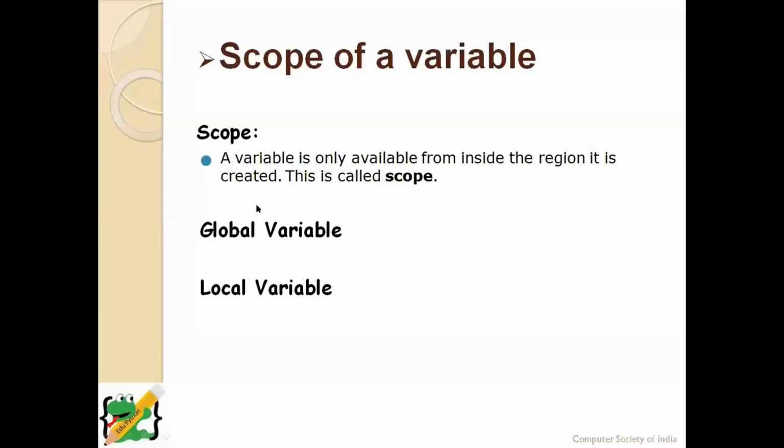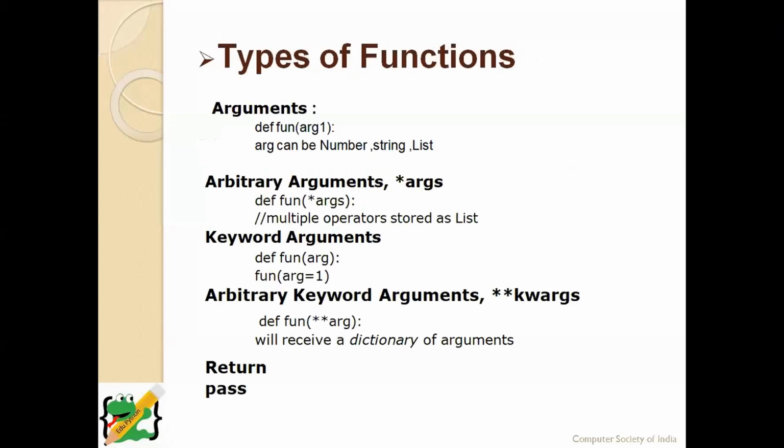This is the topic, scope of the variables. Now coming to types of functions. What are types of functions? Generally we can do two things. One, we do not pass values. The other, we can pass values. Without passing values, we saw it as the scope of the variables. But when we pass arguments, there are two types.